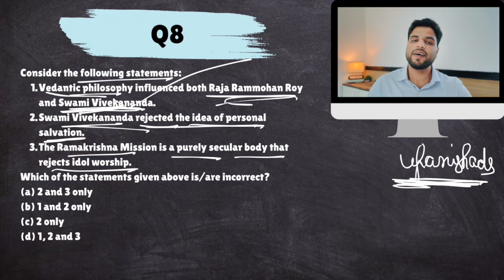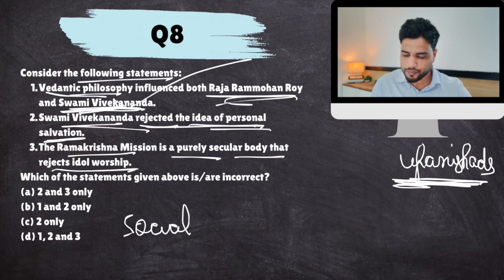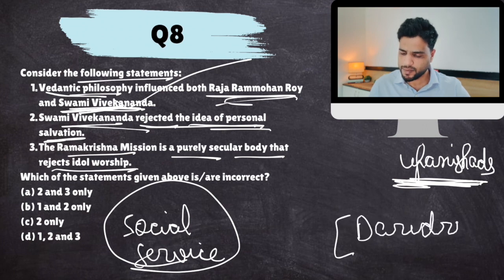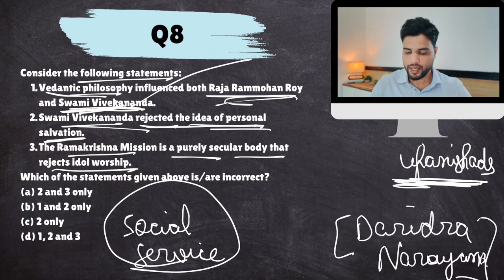Swami Vivekananda rejected the idea of personal salvation? No. In fact, he took a middle path. He said personal salvation, enlightenment, nirvana, is something that you should strive for. But that cannot be achieved without social service. Service of the poor. Social service is important to achieve personal salvation. So he was in favor of personal salvation, but through social service. He called it Daridra Narayan. Daridra means downtrodden, Narayan means God. So this is false.